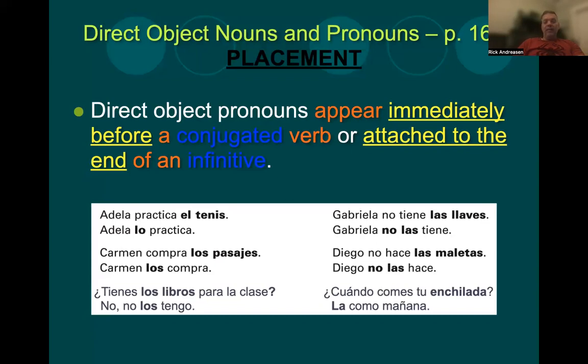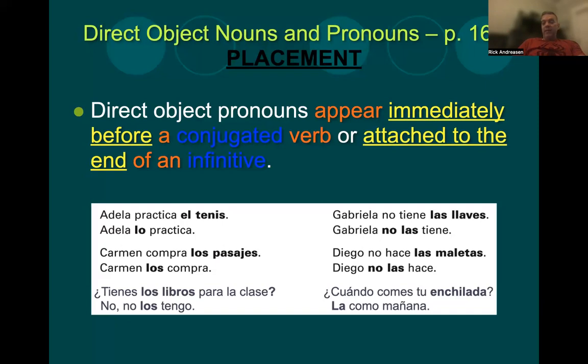So, Adela practica el tenis. Practica is a conjugated verb, a third person singular conjugation of practicar. So, el tenis is a direct object. That's the thing that she's practicing. El tenis is a singular third person noun, so we're going to replace that with lo because it's masculine. So since practica is a conjugated verb, we place our direct object pronoun immediately before it. Adela lo practica.